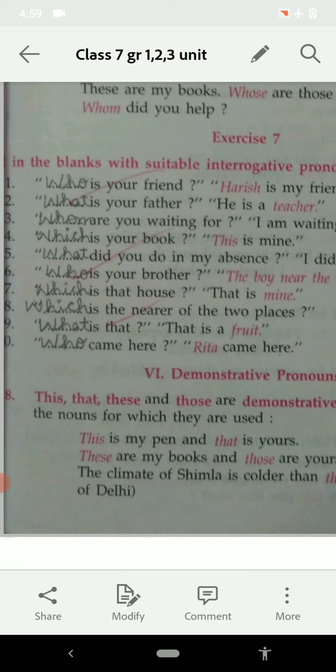And you have to revise up to here today, up to exercise number 7. And tomorrow we shall discuss more exercises.